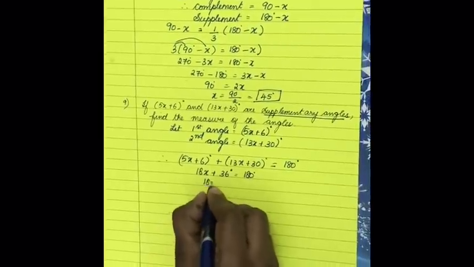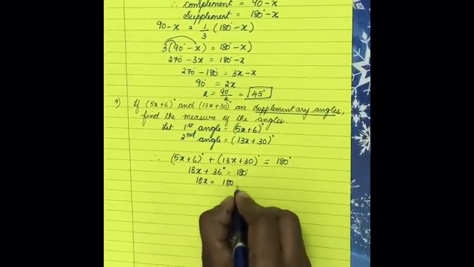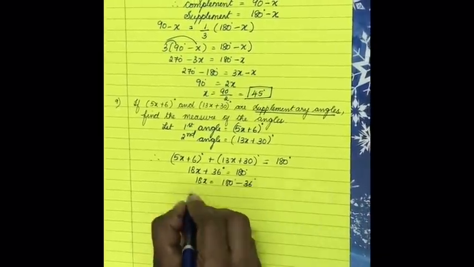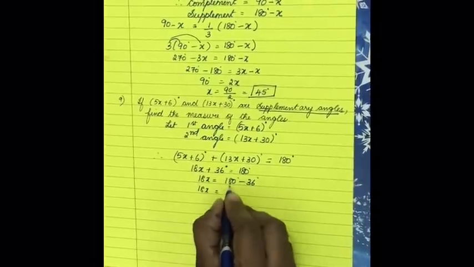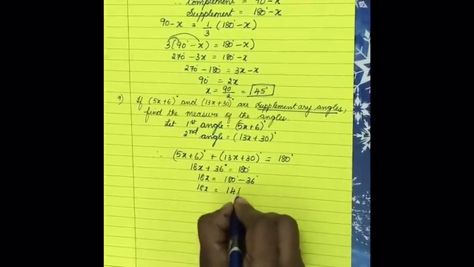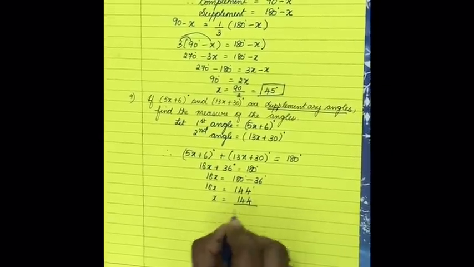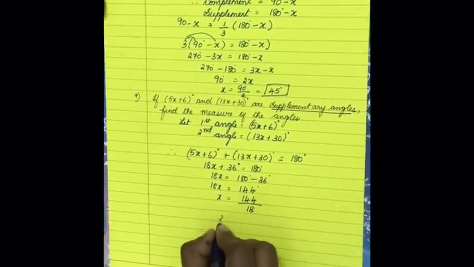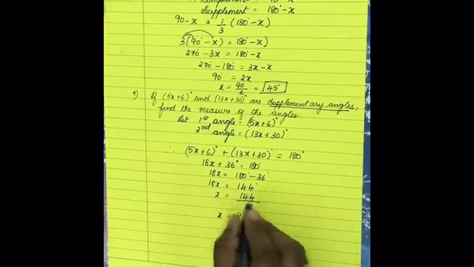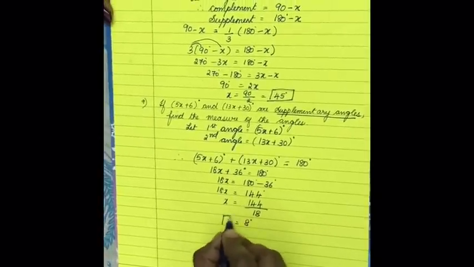So 18x is equal to 180 minus 36 degree. 18x is equal to 180 minus 36, which is 144 degree. x is equal to 144 divided by 18 degree. So therefore x is equal to 8 degree. When you divide this, you will actually get 8 degree.